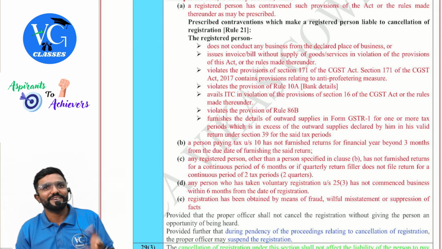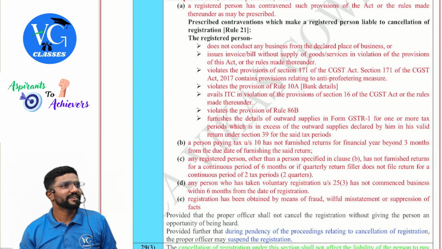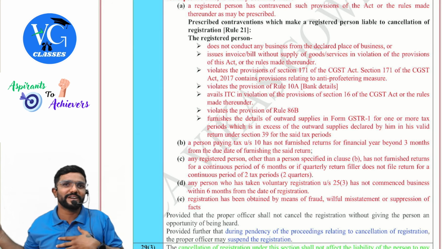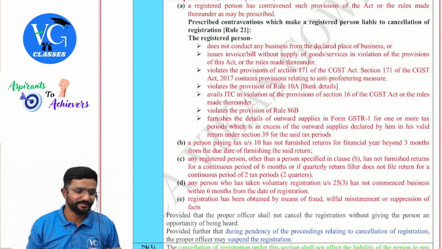Same way here. If you have made any default because of which registration is cancelled, with the same default you cannot apply for revocation. First make all the defaults good.